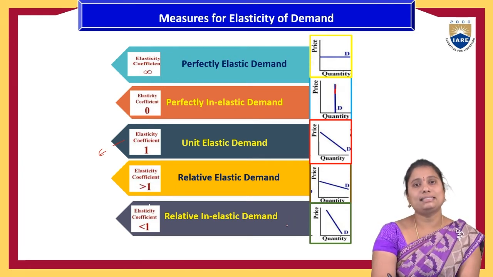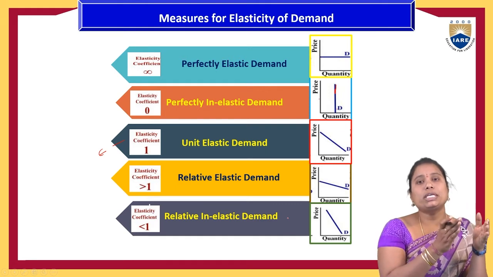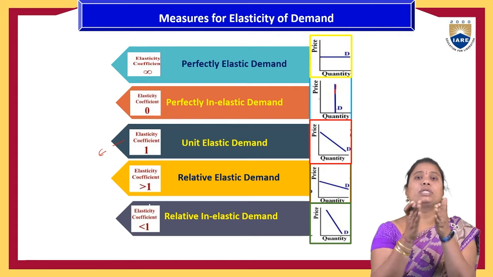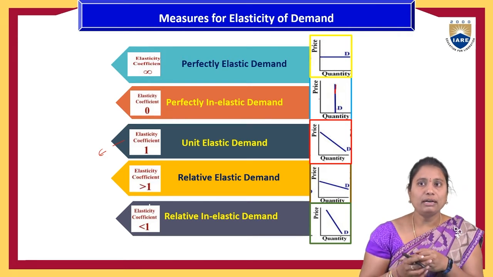And unit elasticity means the equivalent change in the determinant factor has the same change in the quantity demanded of a product.